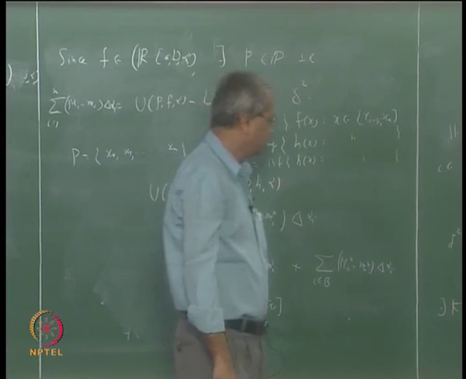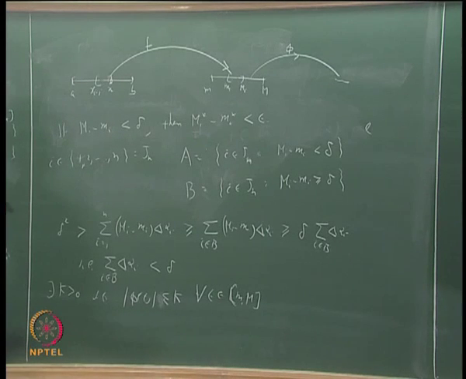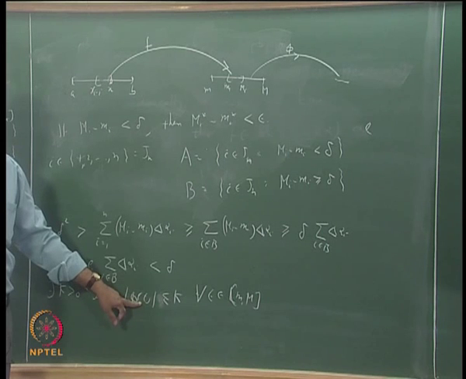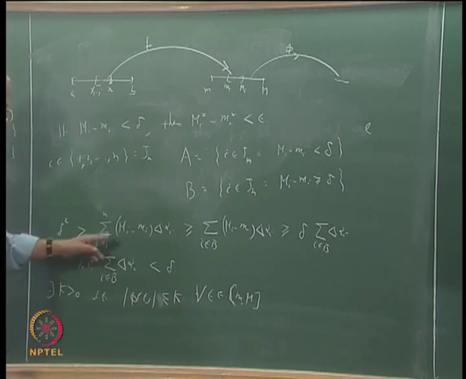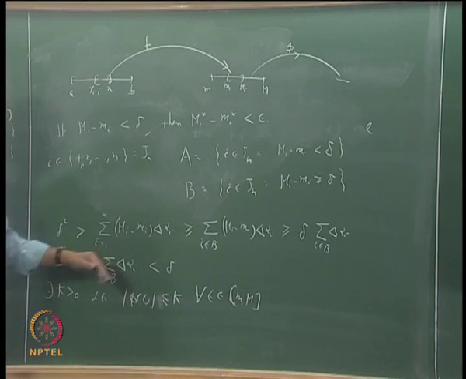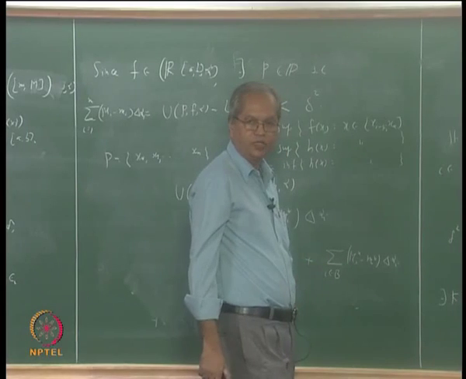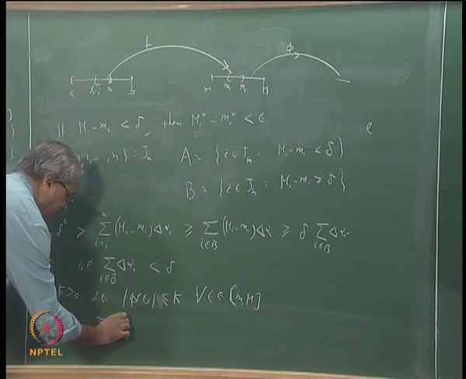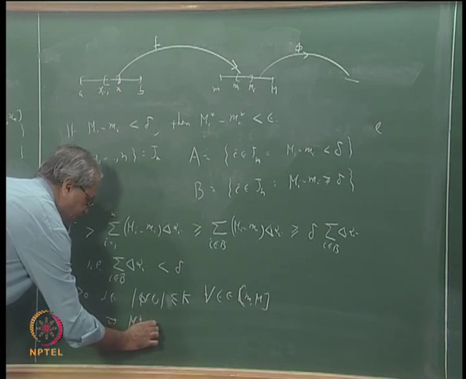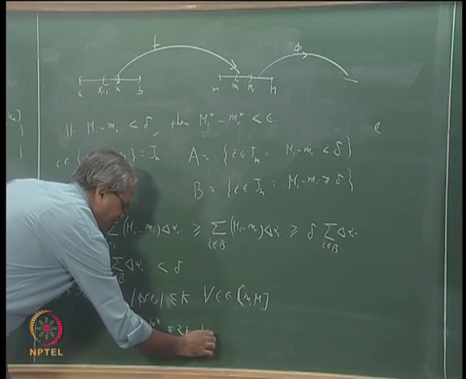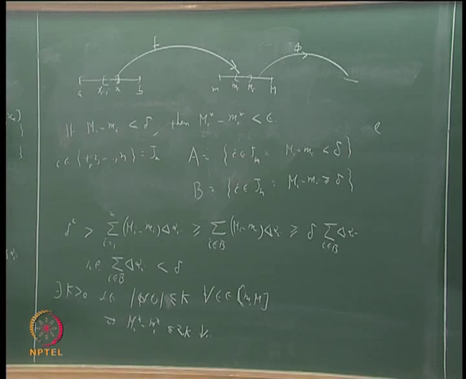We know that for any t, mod phi of t is less than or equal to k. So in particular, mod phi of f of x is less than or equal to k for any x. So in particular, mod big Mi star is less than or equal to k, mod small mi star is also less than or equal to k, and hence we can say that big Mi star minus small mi star is less than or equal to 2k. This is true for all i, not necessarily for i in B, but for i in A etc.